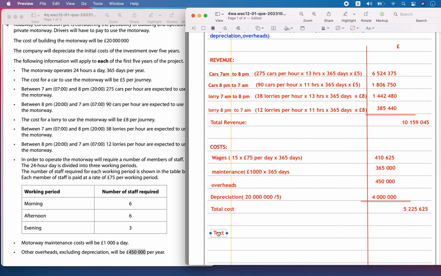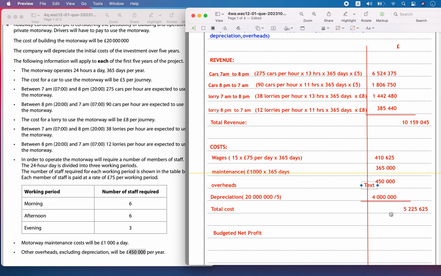So now let's calculate the budgeted net profit for the year. The budgeted net profit for the year is going to be the revenue minus this cost: 10101590.45 minus 5225625.